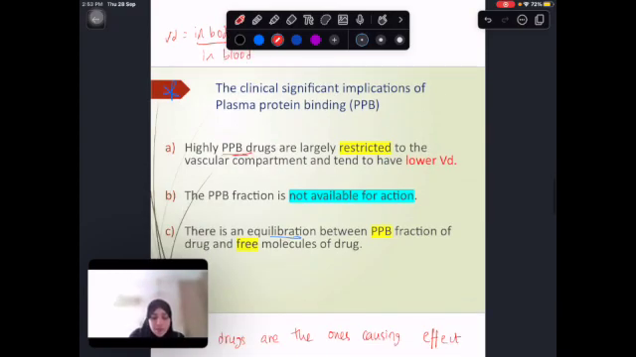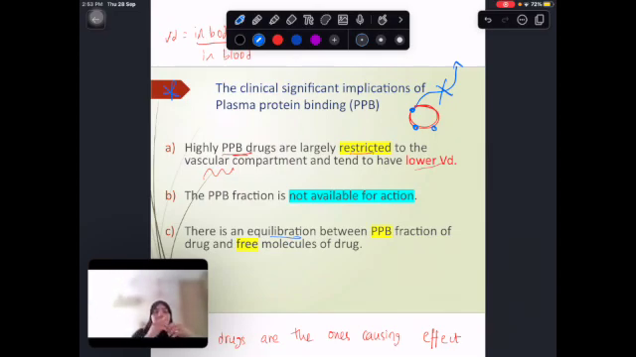First, highly PPB drugs are largely restricted to the vascular compartment and tend to have lower VD. We understood this. Highly PPB means high plasma protein binding. This drug is very bound, highly, so it's going to have a high affinity. So it's bound to the albumin very strongly. This means it's going to be mostly in the blood, because this is, for example, my albumin, and I have this drug, and it cannot leave to get liberated because it's so stuck to this albumin, it's very hard to get detached. So most of it is going to be in the vascular compartment.